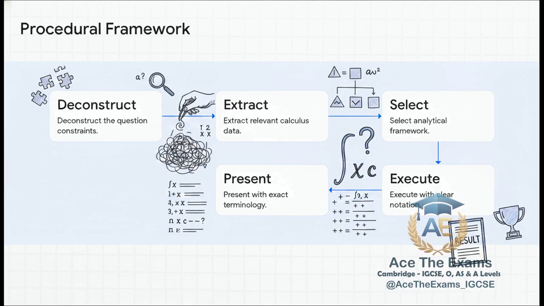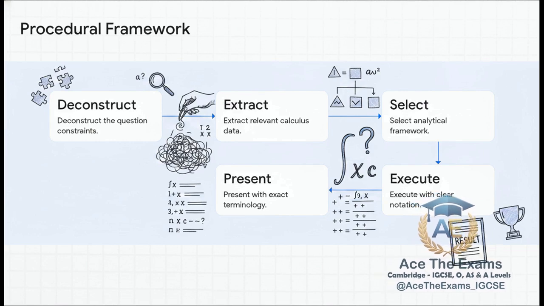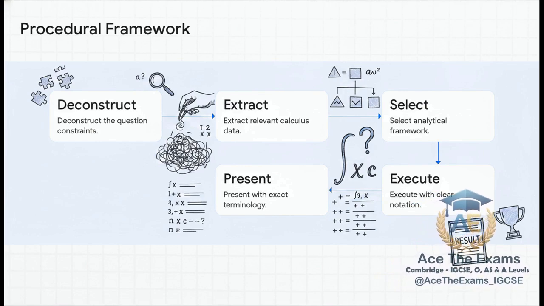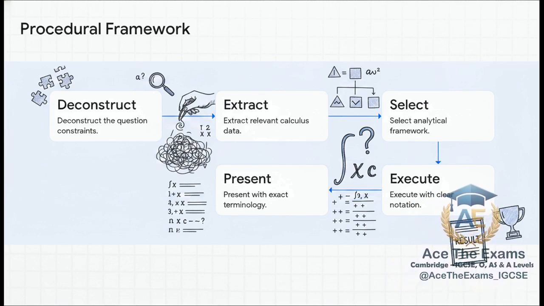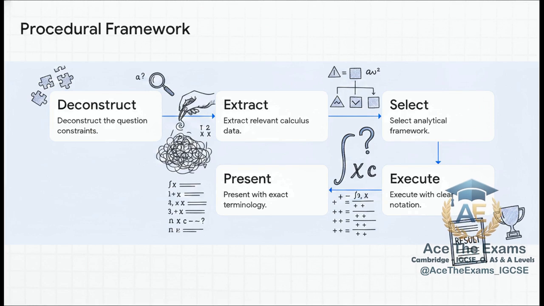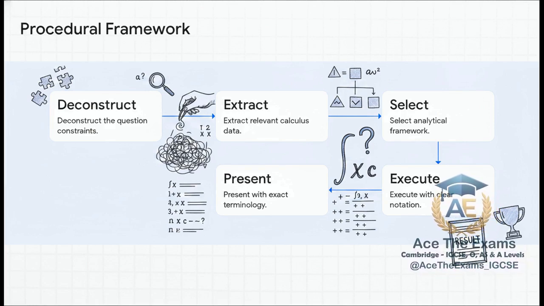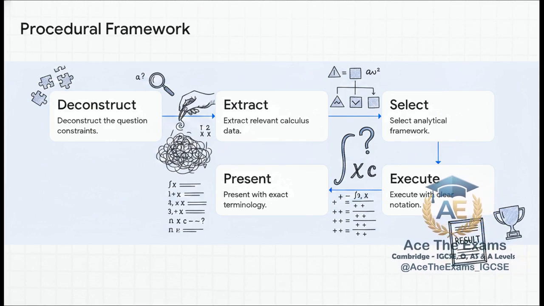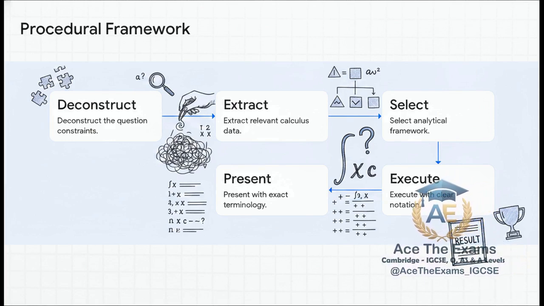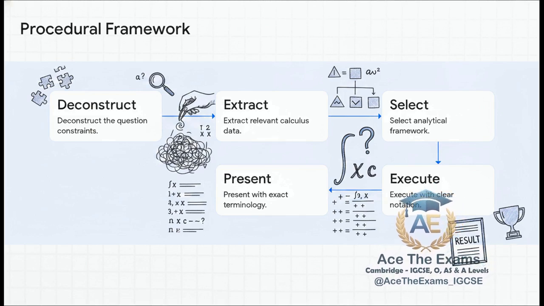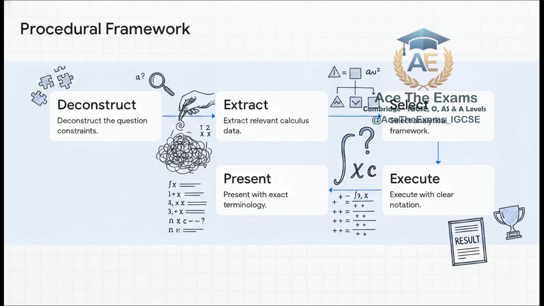Execute with clear, calm notation. Show the integration line by beautifully spaced line, and absolutely crucially, append that constant of integration, plus c. Do not forget it. And finally, step 5 is present. Present with exact terminology. State the final equation clearly, fully substituting the value of c that you just solved for. If you apply this DES-EP framework, you create a completely impenetrable defense against lost marks.